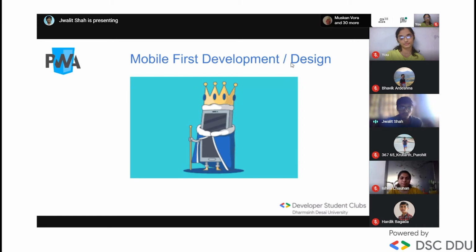So we start designing our web page with the mobile view, then gradually move towards the tablet, then the PC and big screen sizes. In web development, it means first building the website for mobile and then gradually developing further. It also relates to a capability of PWA, which is responsiveness, which we are going to see in a few moments.